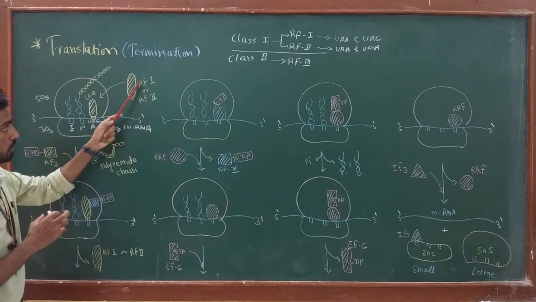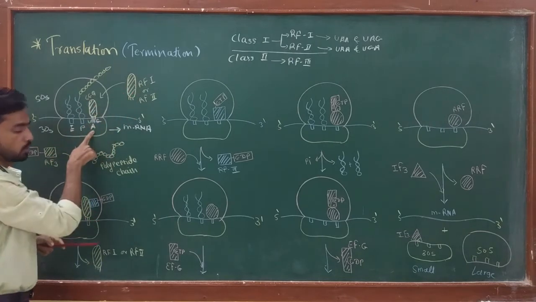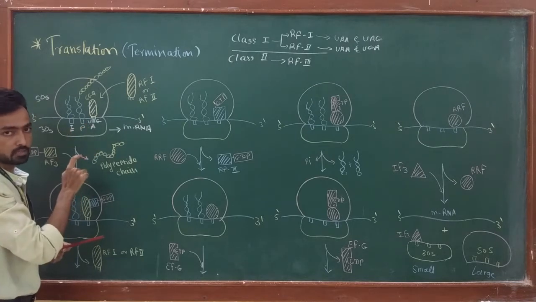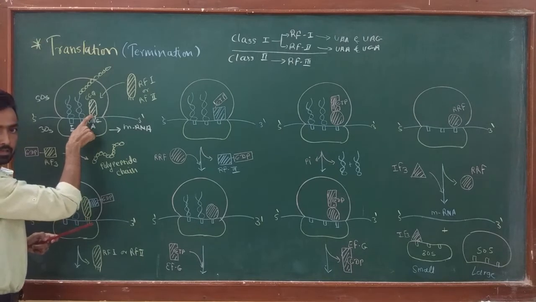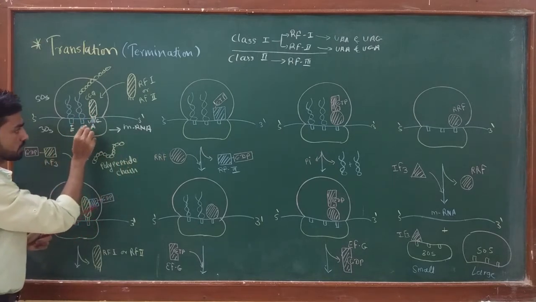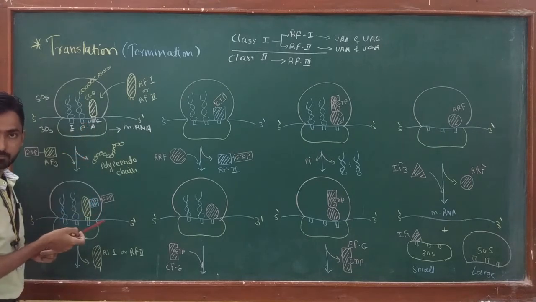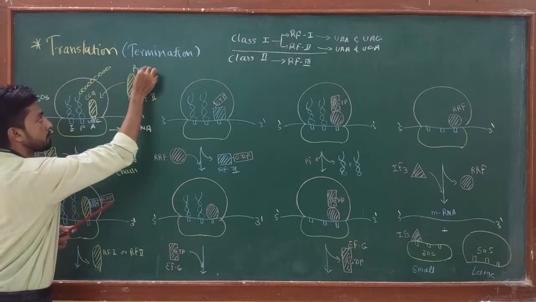Any one of these two release factors comes and binds to the stop codon, depending upon the type of stop codon. Once this factor binds, the termination process is initiated. Now, this UAG is an mRNA nucleotide sequence, while RF1 or RF2 are proteins.